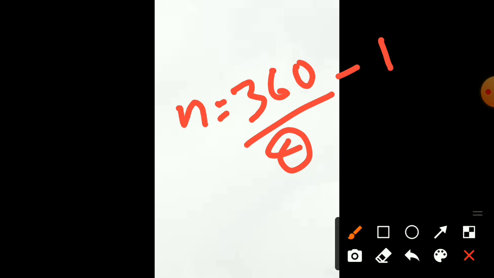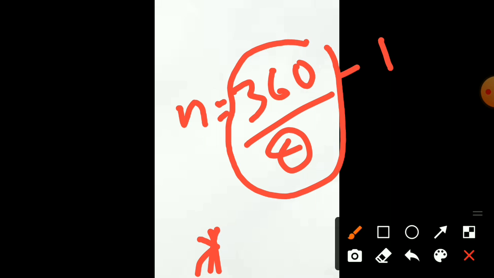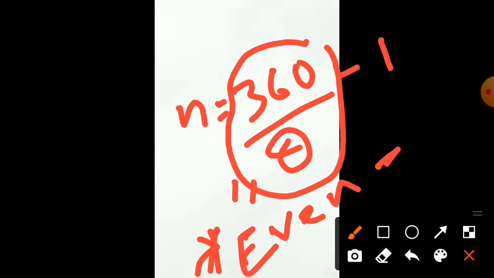Here one condition is required. If 360/θ is an even number, like 2, 4, 6, then we have to subtract 1. Only then do we get the answer.